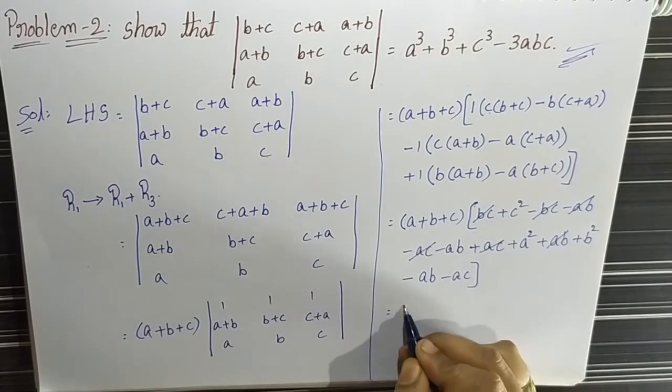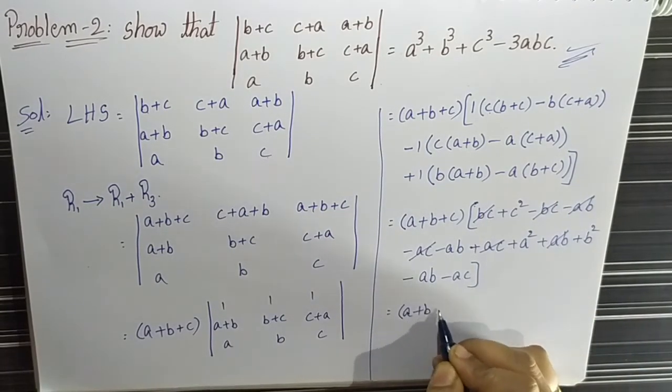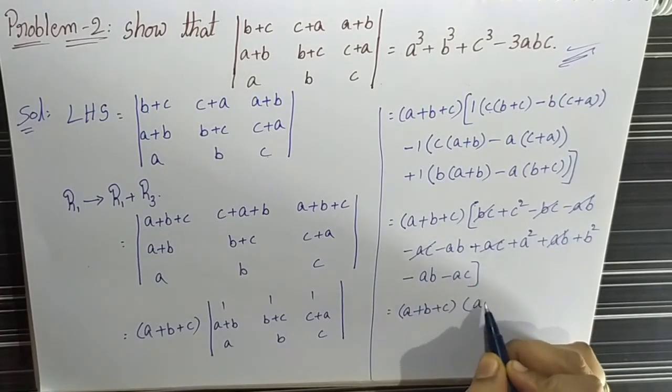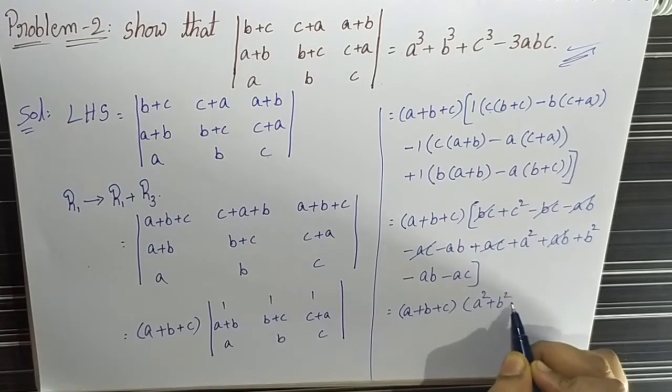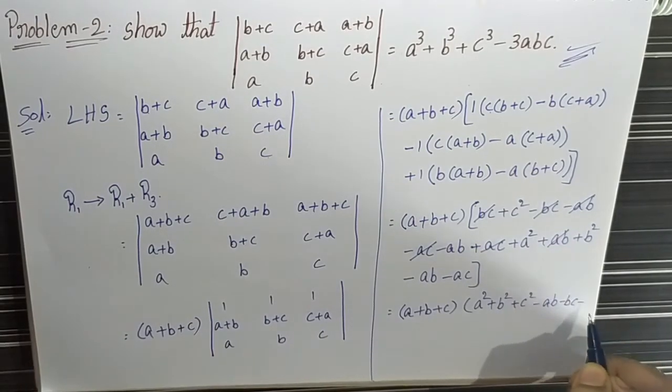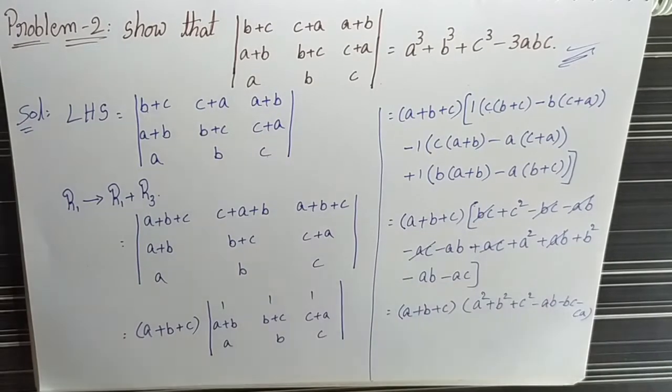That is equal to a plus b plus c into the remaining terms a square plus b square plus c square minus ab minus bc minus ca. This is the value.